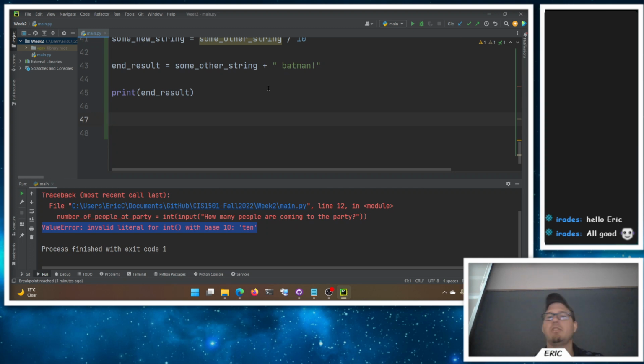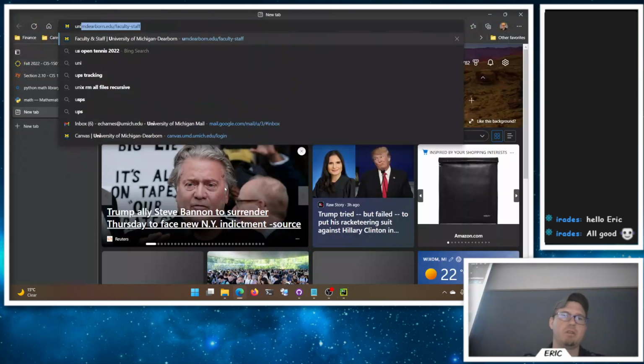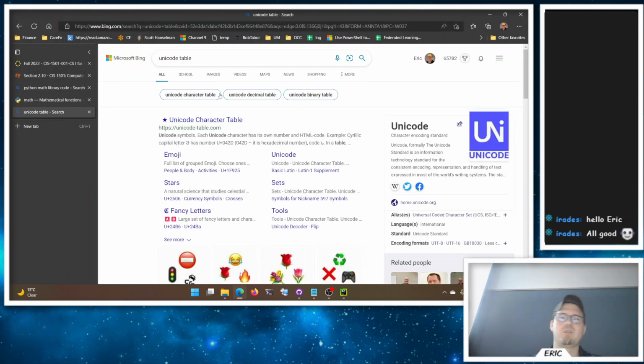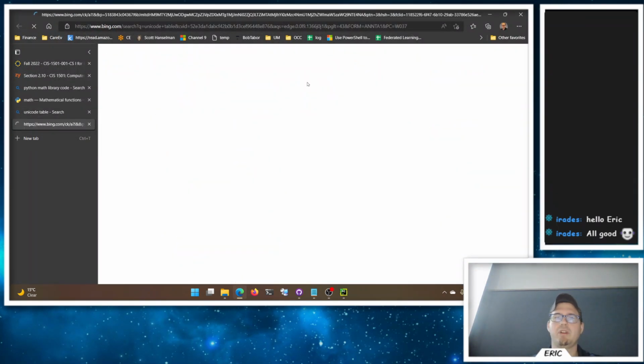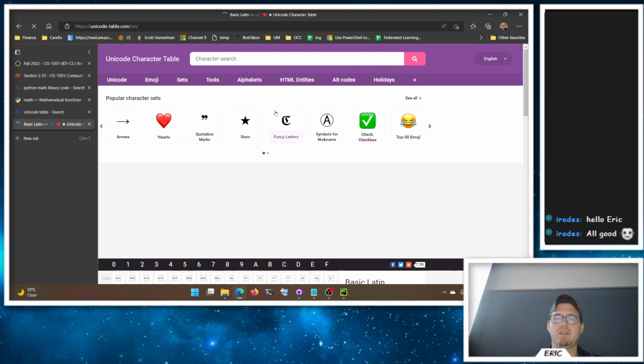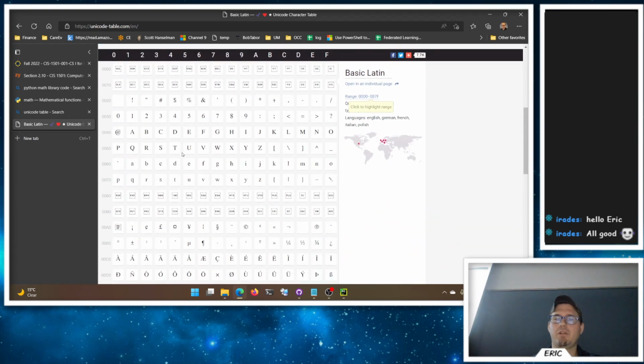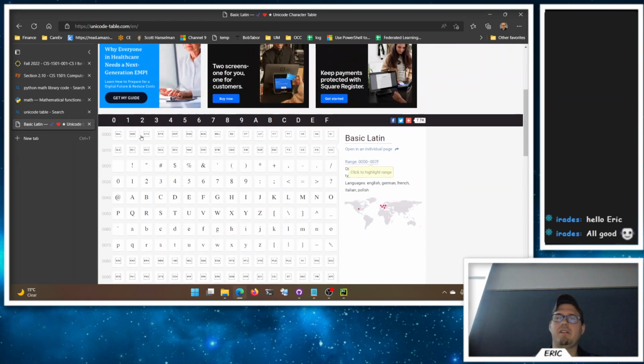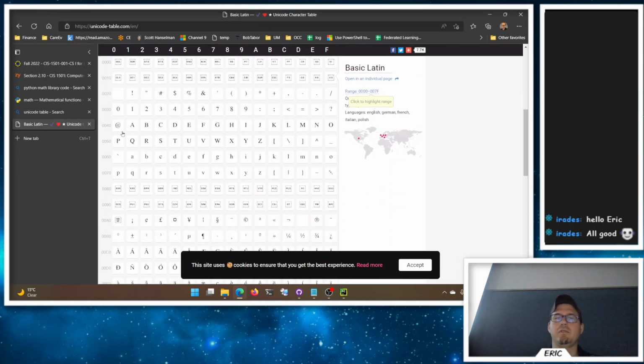So someone came up with this a long time ago, so we have this thing called Unicode here, or ASCII is another term for it here. I don't remember the big difference here. But every character out there has a numeric value that can be used to store it. So if you look at capital A, it is the number 65.